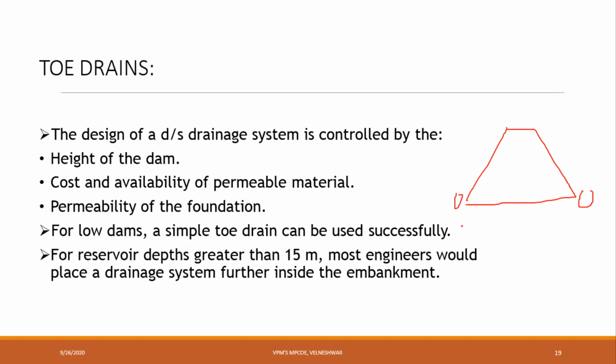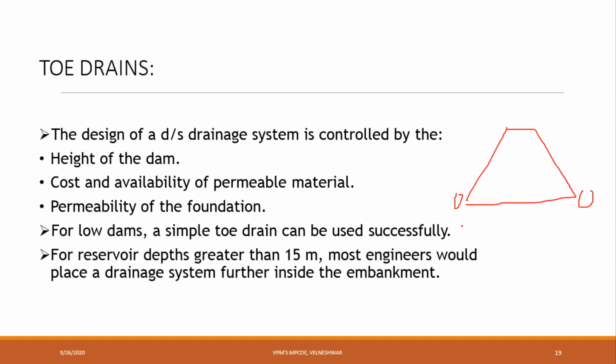The design of the drainage system, the downstream drainage system, is controlled by the height of the dam, cost and availability of permeable material, and permeability of the foundation. For low dams, a simple toe drain can be used successfully, meaning dams which have less height. For this one, this normal toe drain is helpful.